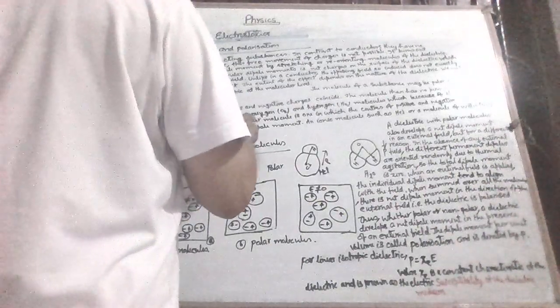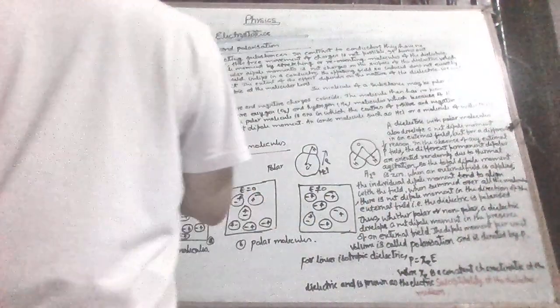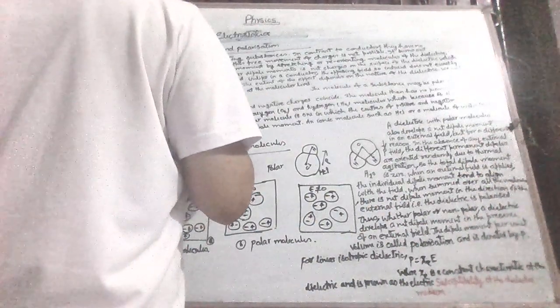On the other hand, a polar molecule is one in which the centers of positive and negative charges are separated. Such molecules have a permanent dipole moment.